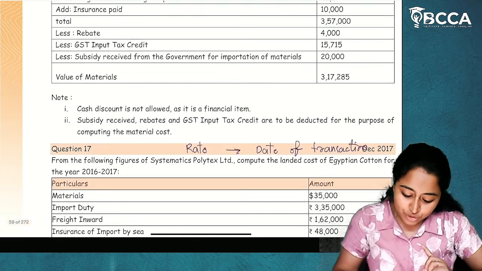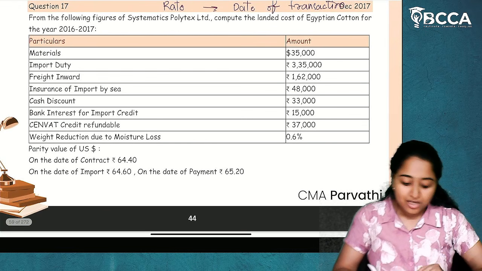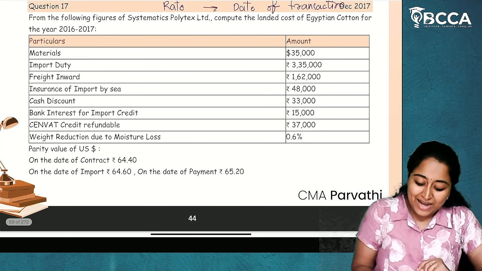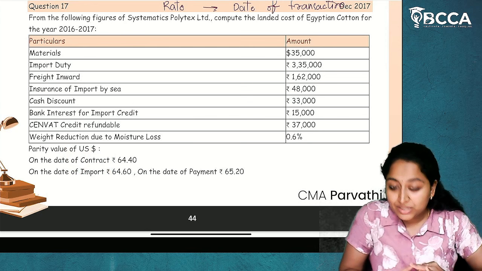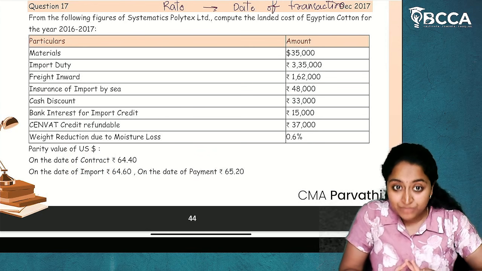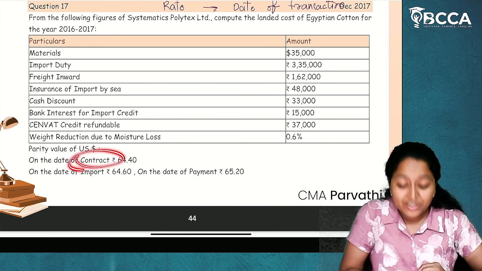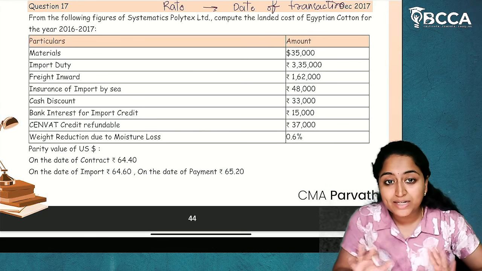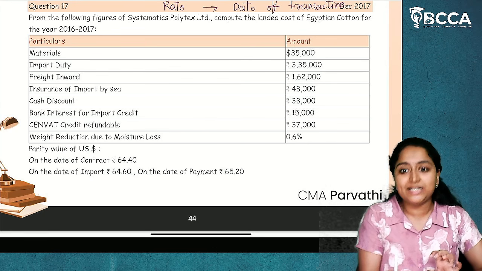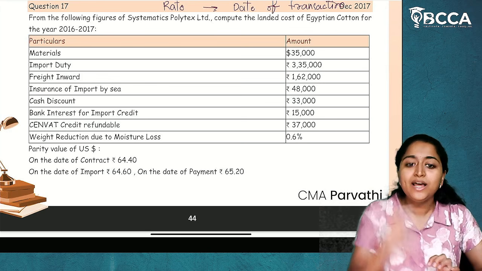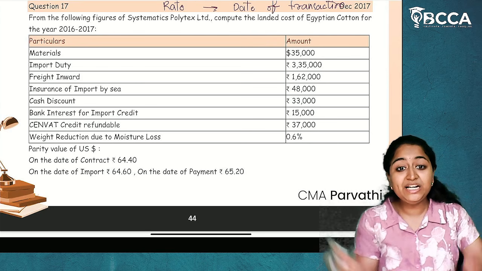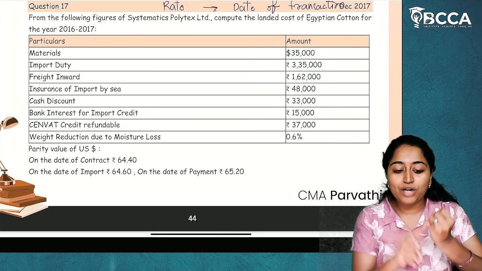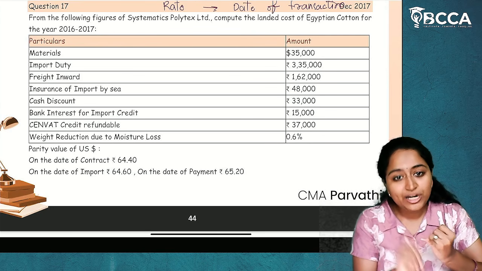Now, if we come to this question, what material is given to us and 3 dates are given to us. Date of contract is given, date of import is given, date of payment is given. Now, here, look carefully. They haven't given us the date of the forward contract rate, the date on which the contract is entered. When the contract is entered, the transaction is also started. So, date of contract will be the date of transaction. If contract date is given, that will be the date of transaction.